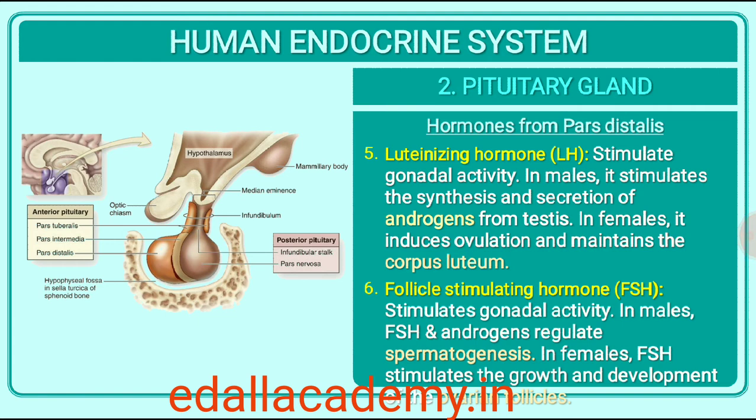In males, LH stimulates the synthesis and secretion of hormones called androgens from testes. In males, FSH and androgens regulate spermatogenesis. In females, LH induces ovulation of fully mature follicles, Graafian follicles, and maintains the corpus luteum, formed from the remnants of the Graafian follicles after ovulation. FSH stimulates growth and development of the ovarian follicles in females.